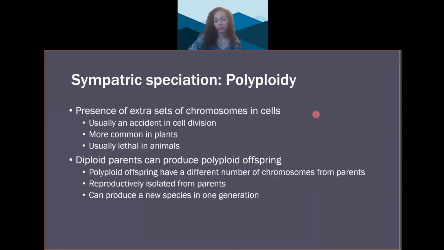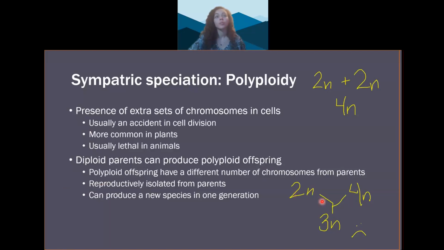And now polyploidy. Polyploidy is the presence of extra sets of chromosomes in cells. It usually occurs as an accident in cell division, and it's most common in plants. Polyploidy tends to be lethal in animals. Two diploid parents can produce polyploid offspring, and in plants, tetraploid offspring can reproduce with themselves, but can't mate with diploid species because the offspring would be triploid, and triploid individuals have reduced fertility. So polyploid offspring have a different number of chromosomes from their parents, and they're reproductively isolated from their parents because they can't breed with the parent.